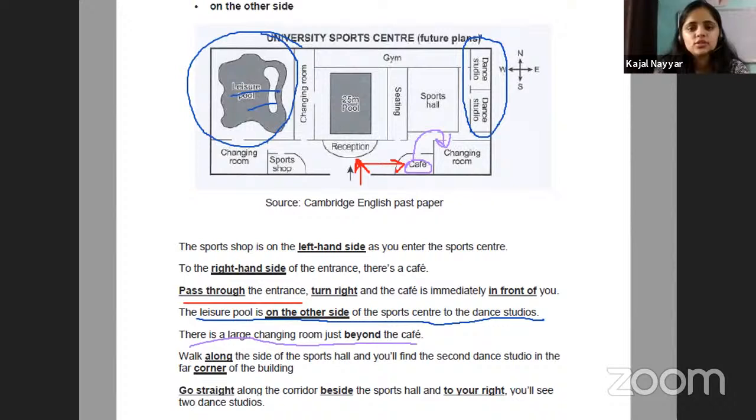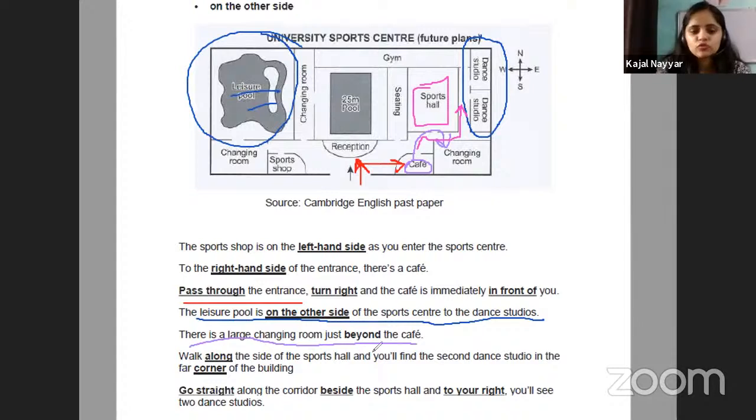Okay. Next, moving ahead, walk along the sides of the sports hall. Which is the sports hall? This is the sports hall. We have to walk along the sides. So just move your cursor like that and your pencil like that and mark that we are moving in this direction, along the sides of the sports hall. There are only two sides where there is a gallery to walk, this one and this one. So you have to see which direction we are moving.